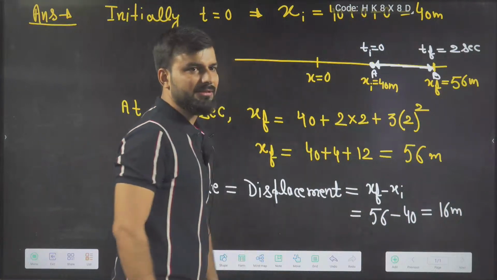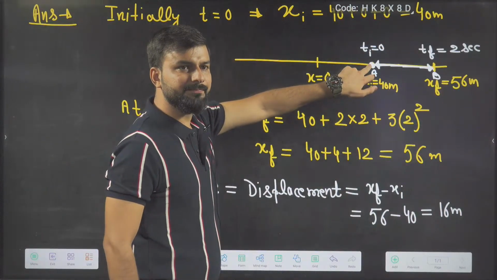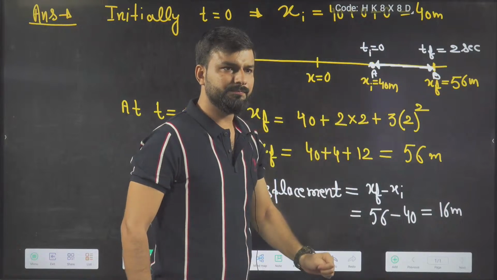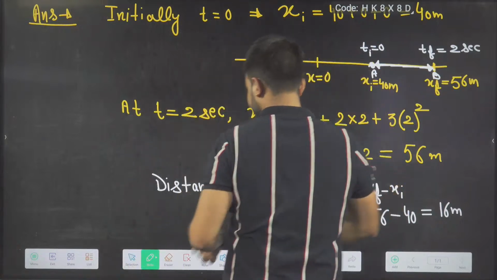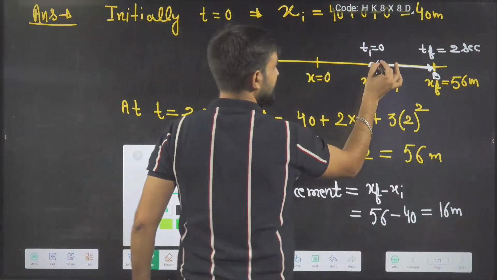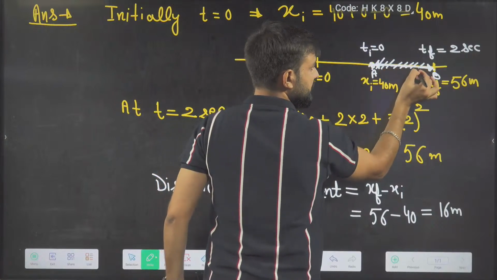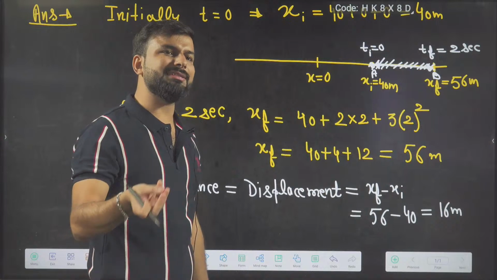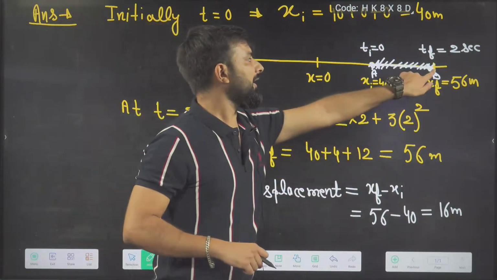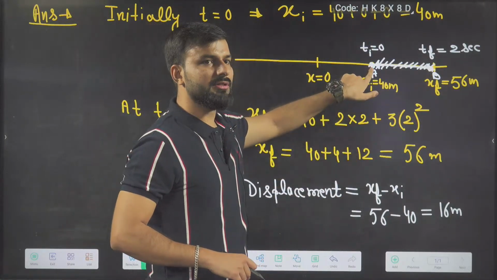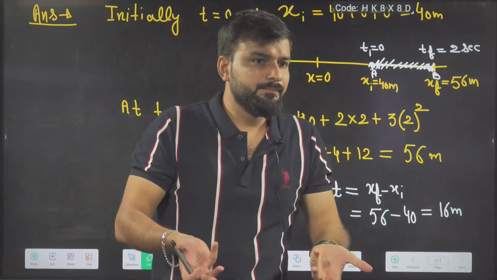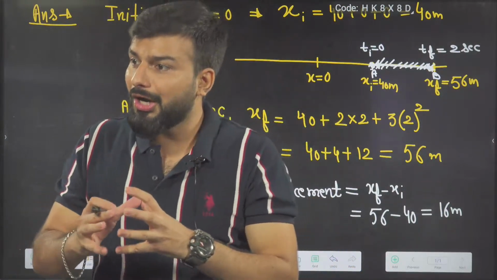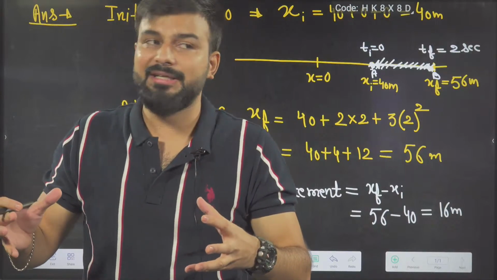Now I have a very simple question for you. Tell me the actual path. You started motion from here and ended your motion here. This is the path, this shaded region. And what is the formula for displacement? Final position minus initial position. Both are coming out equal. So that's why not always is distance equal to displacement.